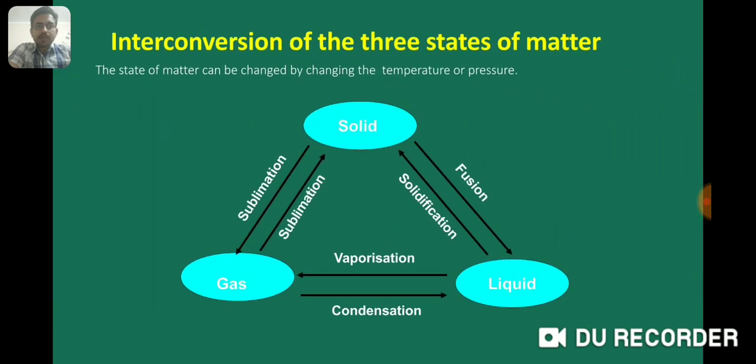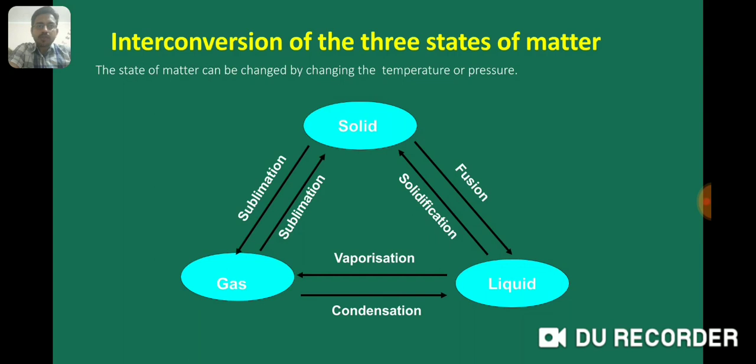Interconversion of the three states of matter. The three states of matter, solid, liquid and gas, are interconversible. This is the interconversible triangle. This interconversion happens by making changes in two major factors, temperature and pressure.